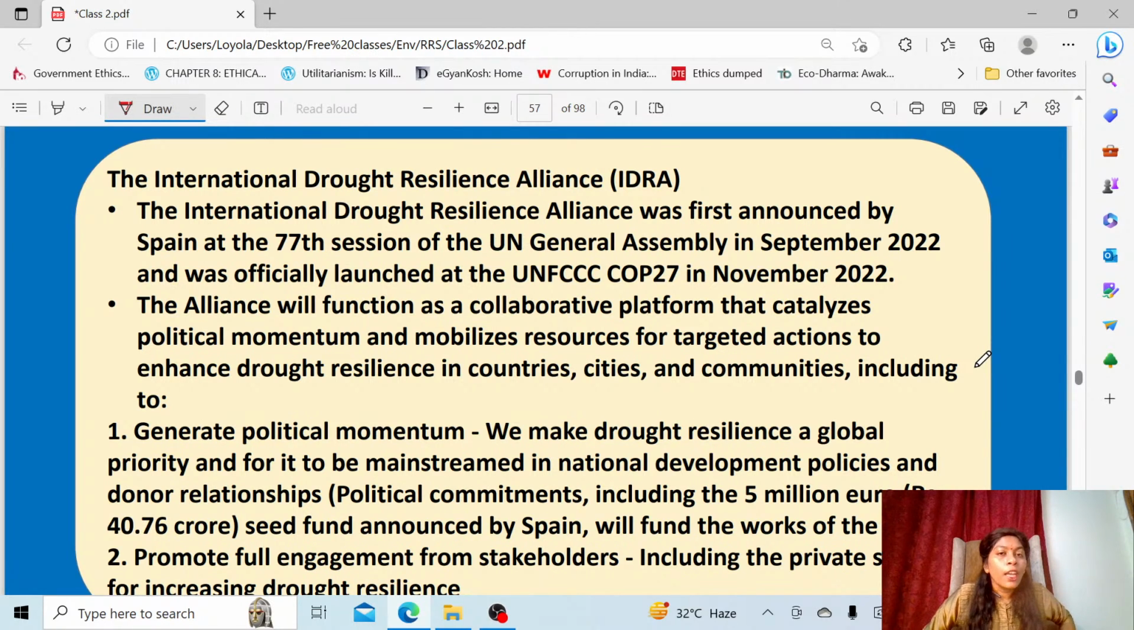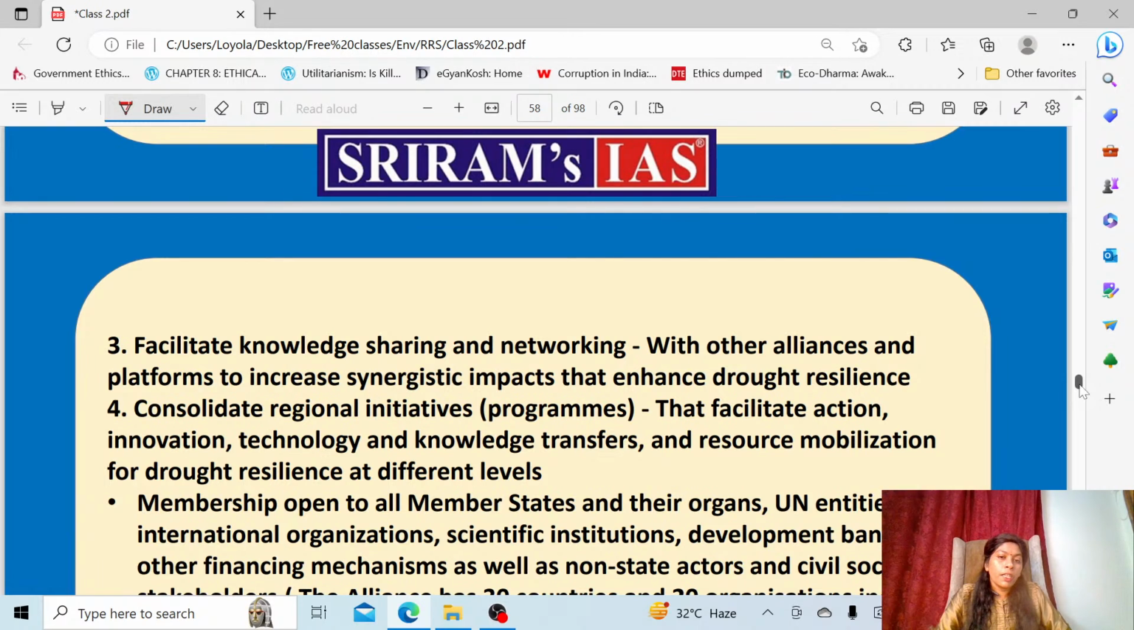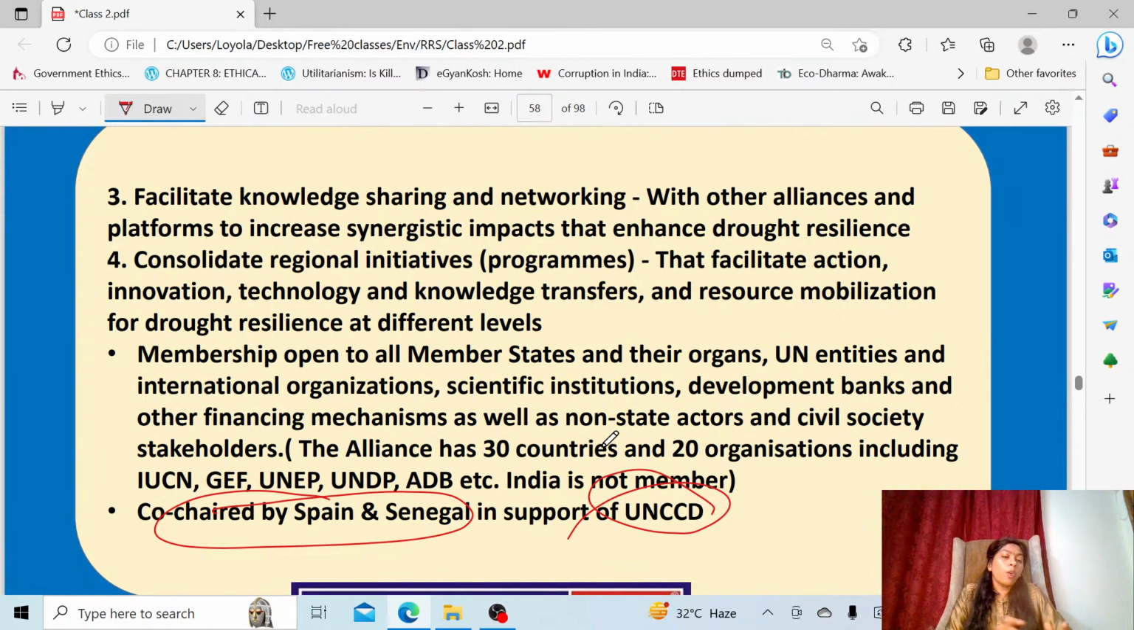They will also mobilize resources to support drought resilience techniques, and they will always promote full engagement of the stakeholders. Like how UNCCD says that everyone can come and participate, including private sectors, government, community, and individual people, in the same way this alliance will bring in various stakeholders. The private sector can participate, and even the foundations can participate in the Drought Resilience Alliance.